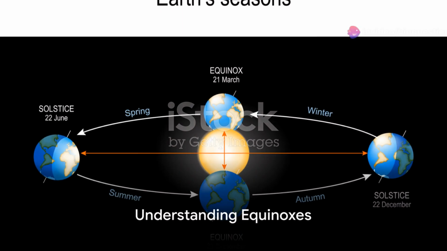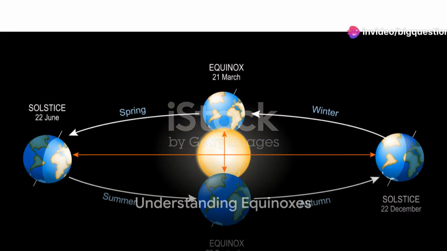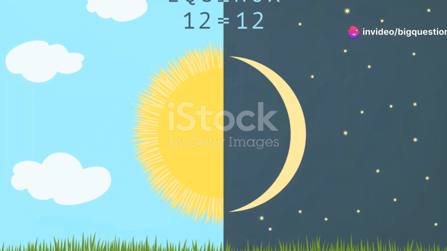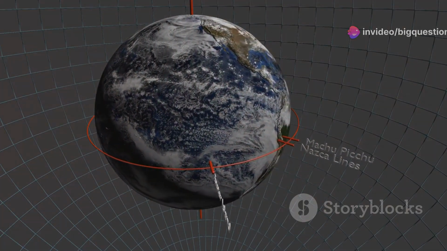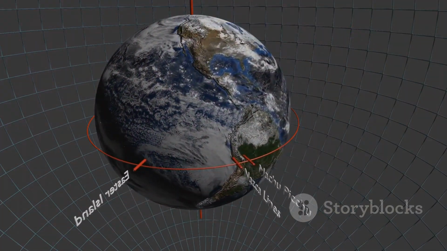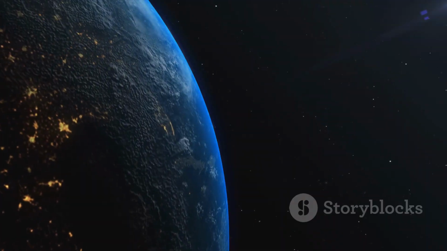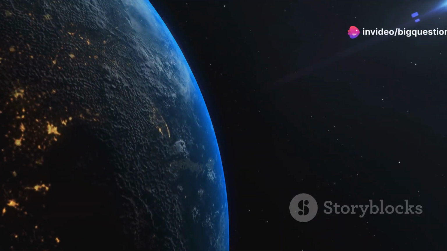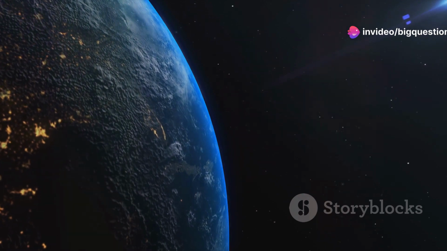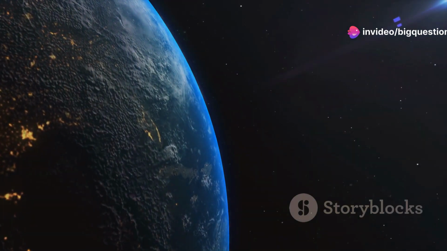Do you know the difference between a solstice and an equinox? These are two phenomena that play a significant role in our changing seasons, and yet many of us may not fully understand how they work. Imagine the Earth as a spinning top, leaning slightly on its side. This tilt, about 23.5 degrees off vertical, is what gives us our seasons.